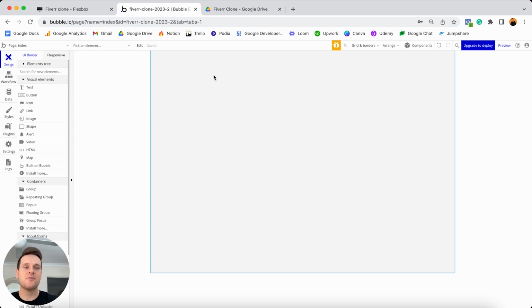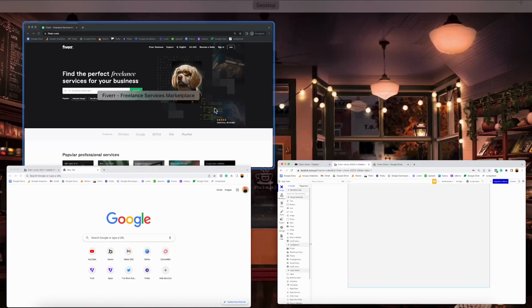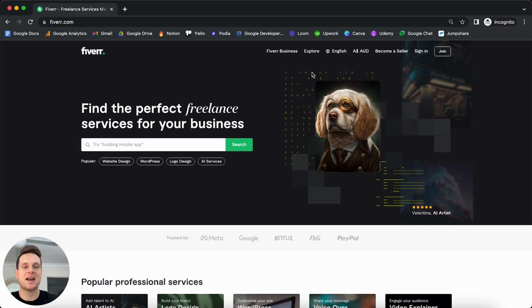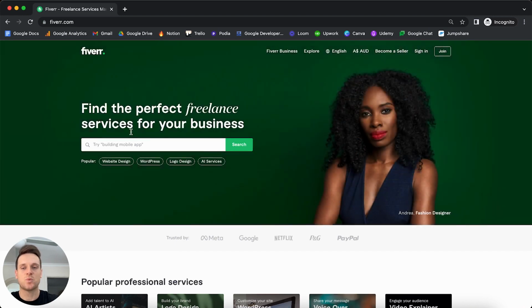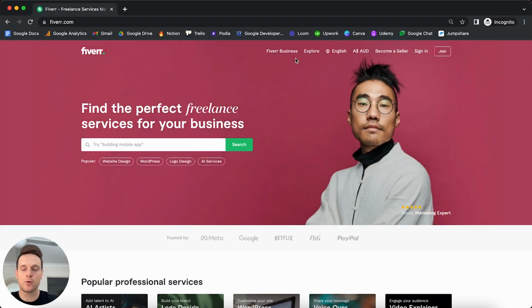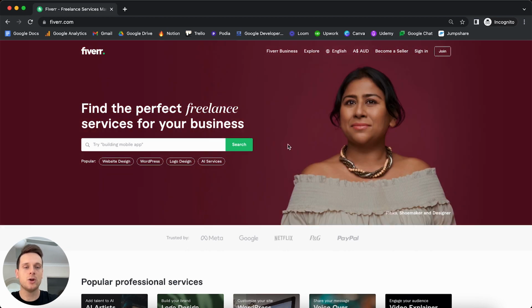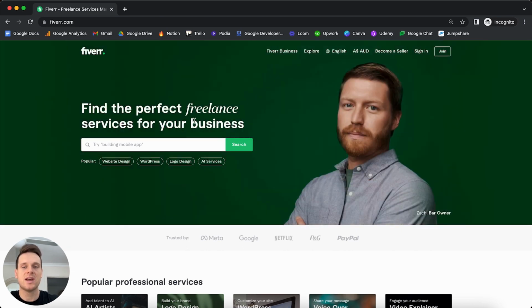But from here, if we were to try and replicate the real world Fiverr product, we're going to add our hero section onto the page. So this was the section at the top of our page that displayed an image, as well as this search bar. Now, in a separate module, I am going to explain how we can create a navigation menu, but just for right now, I want to focus on this particular hero section. And so when I look at this hero section on Fiverr, what I can see is that this text element and this search bar almost sit inside of this image here.